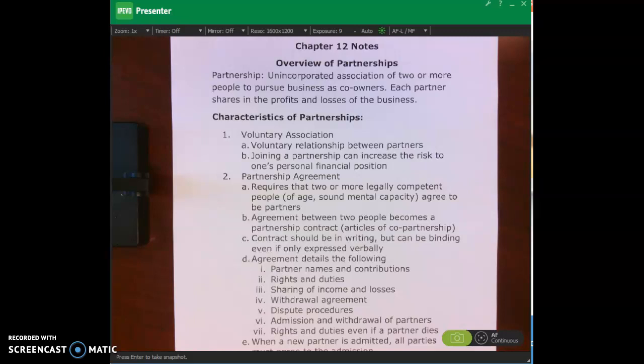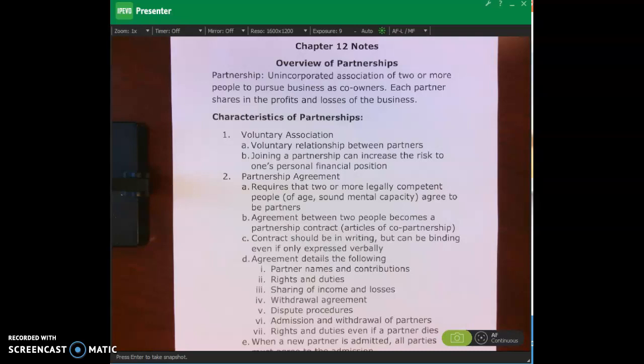And this one's almost kind of obvious, right? You can't require somebody to be in a partnership. It has to be voluntary. And the thing is that joining a partnership can result in risk to your own personal financial position. And we'll talk about that here in a second in terms of unlimited liability for a general partnership, okay?